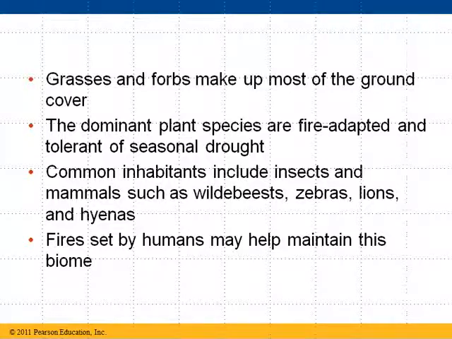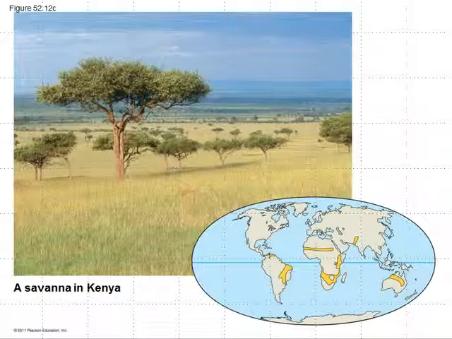And of course, when I think of savanna, the first place I think of is Kenya in Africa, and some of the cool animals that live there like giraffes and zebras and elephants. Again, you can take a look at the yellow areas for savannas.